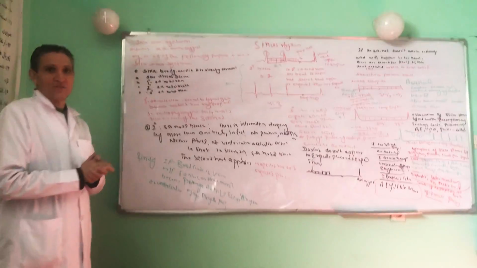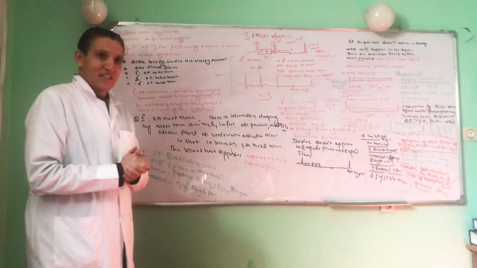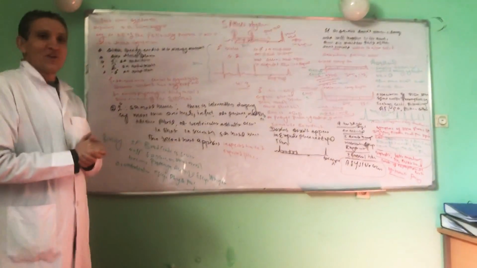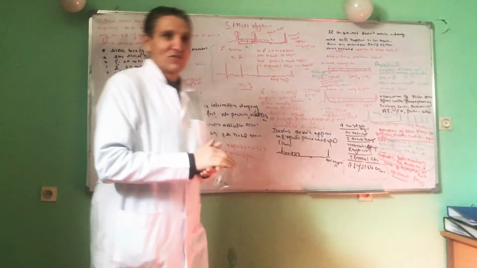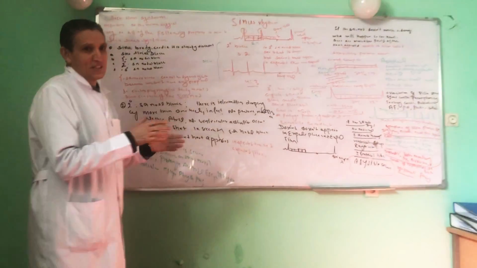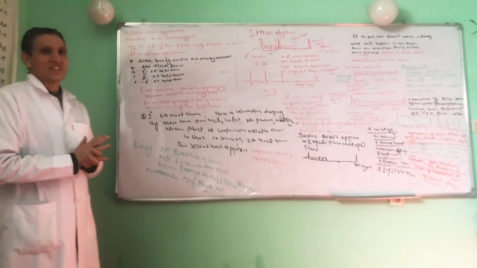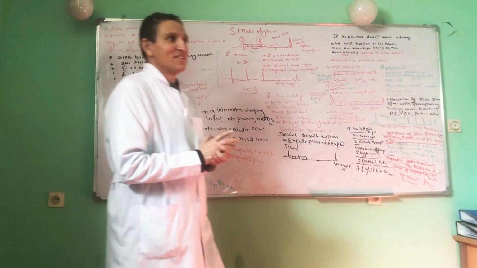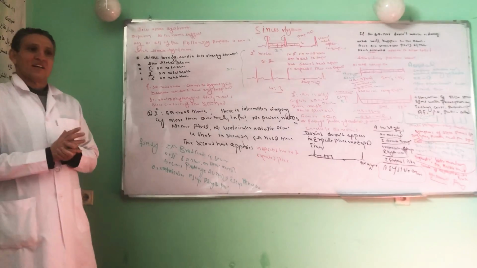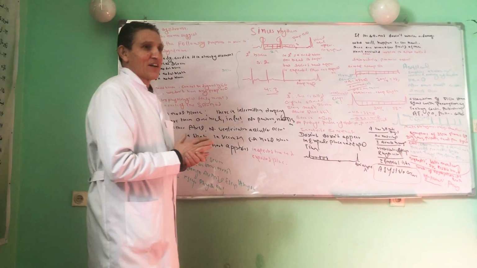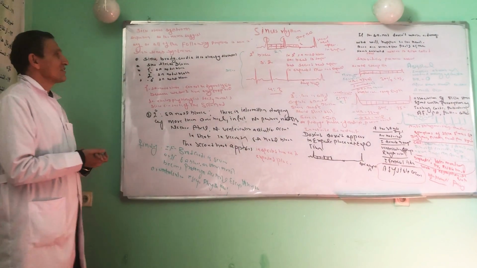This is a disorder which is related to the SA node. We are still in those abnormalities which are related to the SA node. We still discuss the SA node, and just one lecture, sinus arrhythmia or physiological arrhythmia, we will discuss in the future days. Right now I will start from sick sinus syndrome.